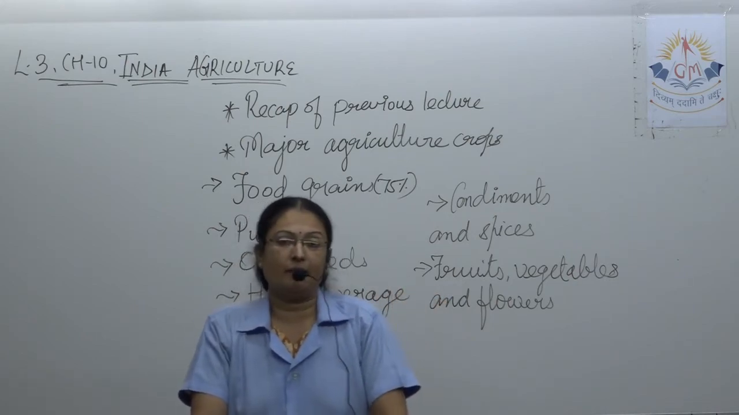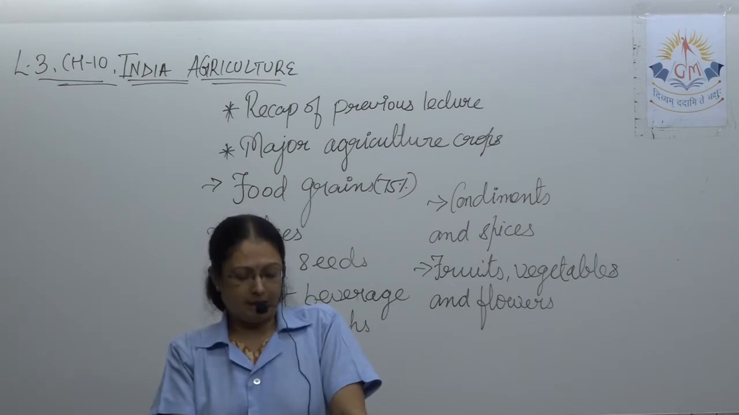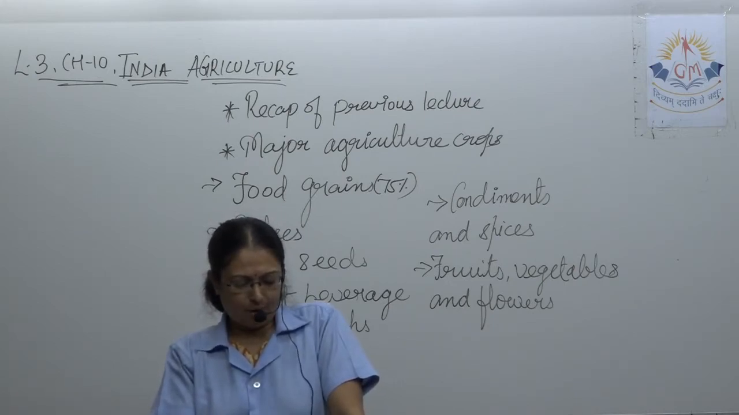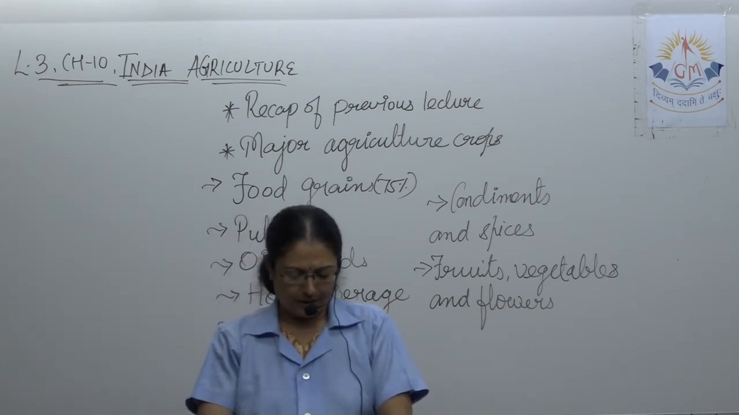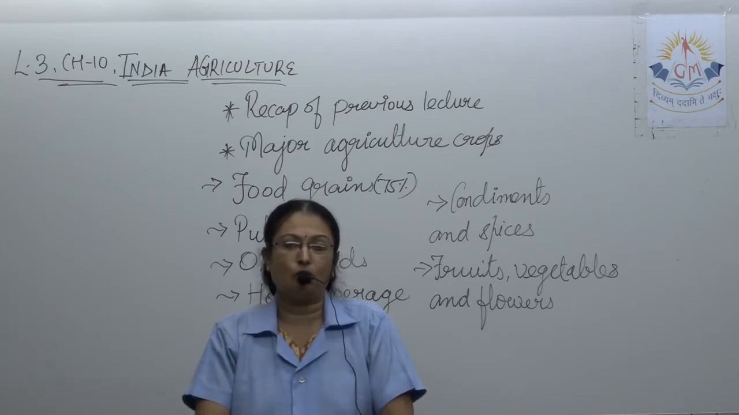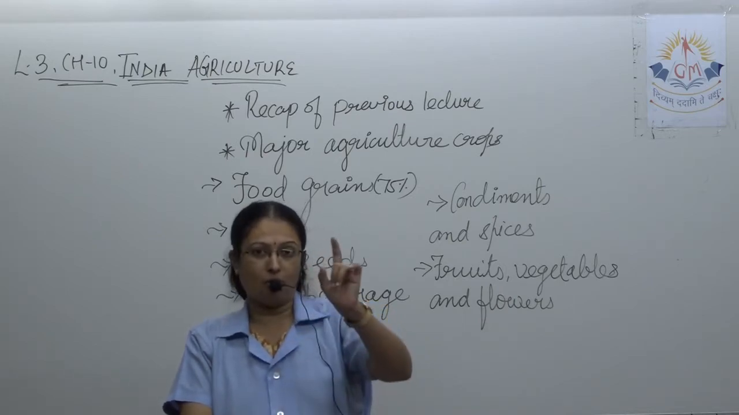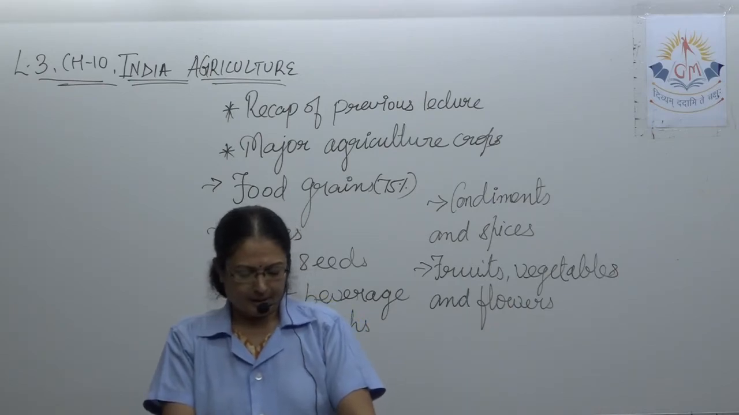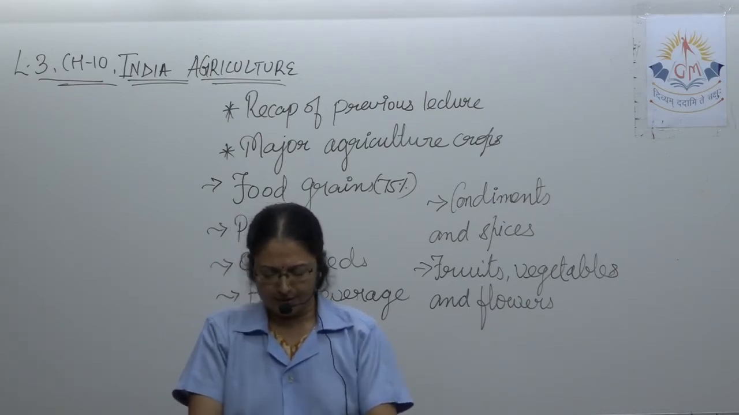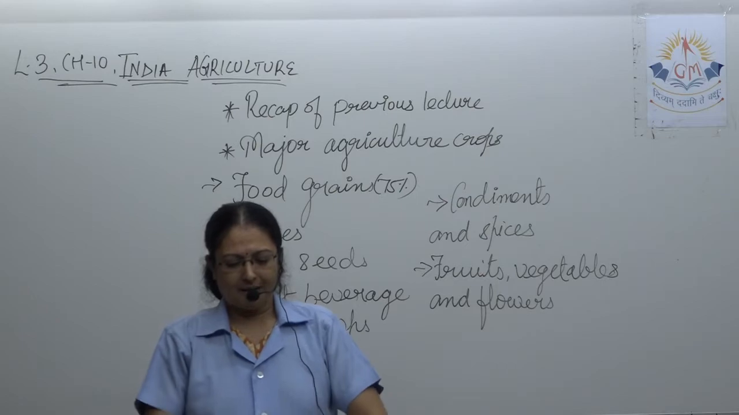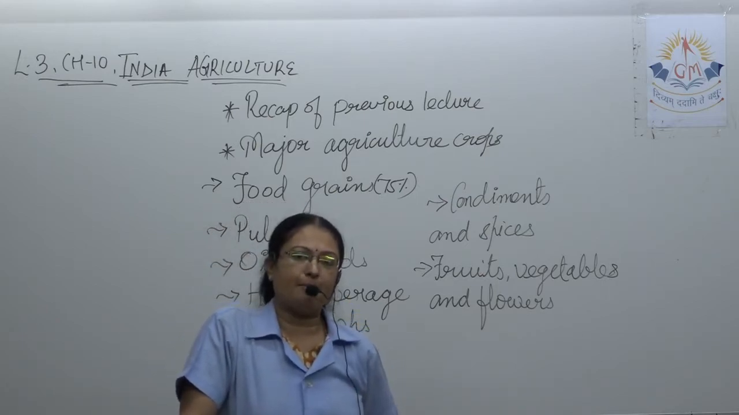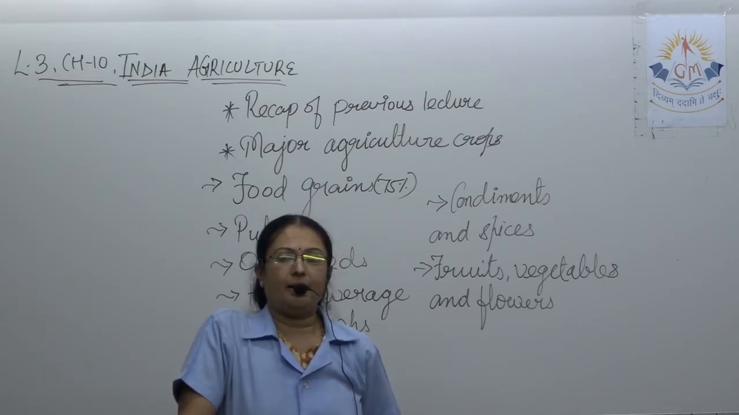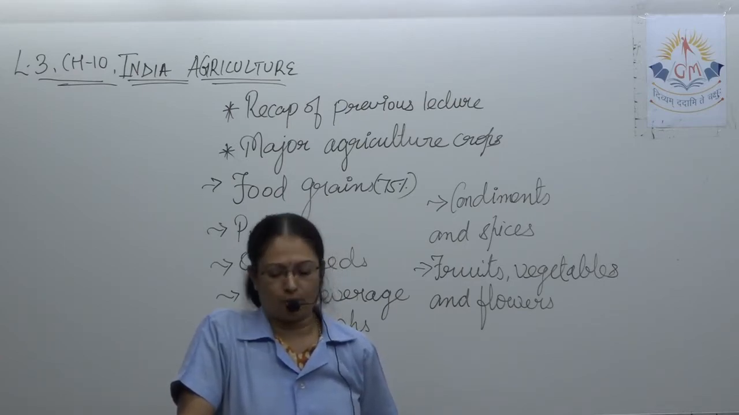Now second is wheat, meaning gehu. Wheat is the second important crop of our country after paddy. Wheat is grown over 1/3 of the arable land of our country, so underline 1/3 area. It is a staple food for the people of northwest India. And it is a rabi crop of the temperate zone. Rabi crop, temperate zone, please underline. Wheat is a rabi crop of the temperate zone.